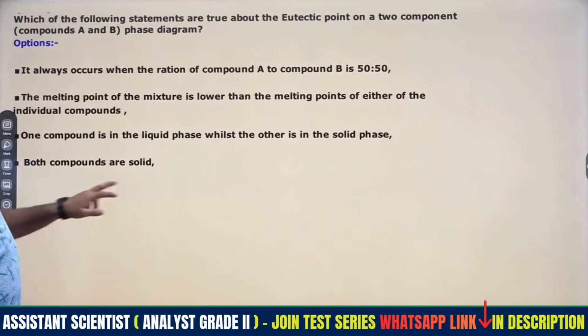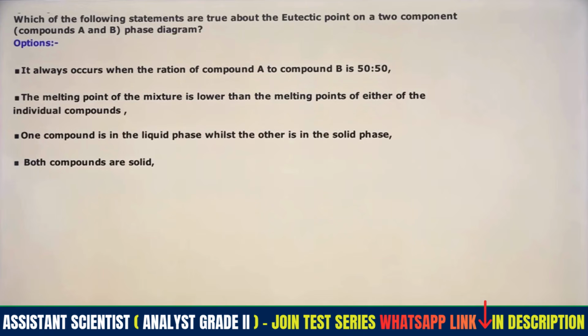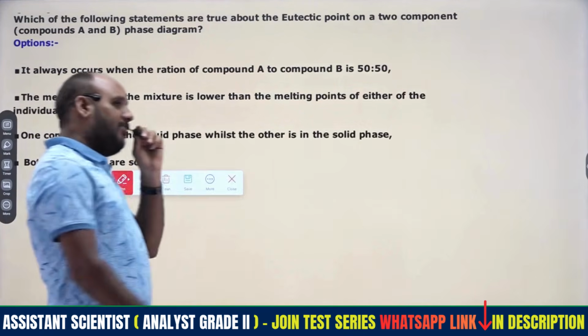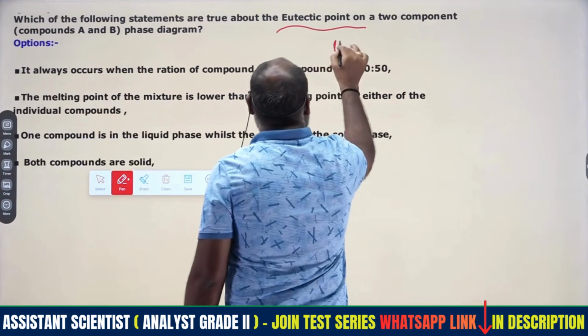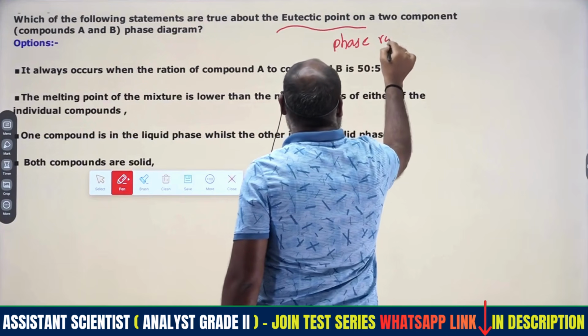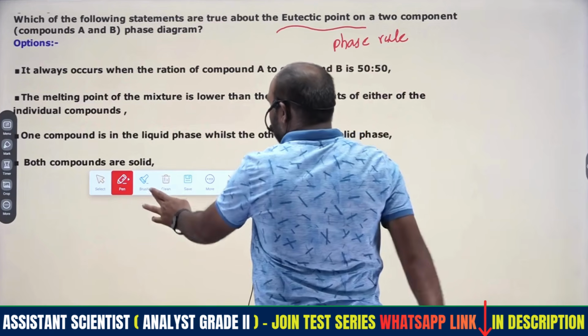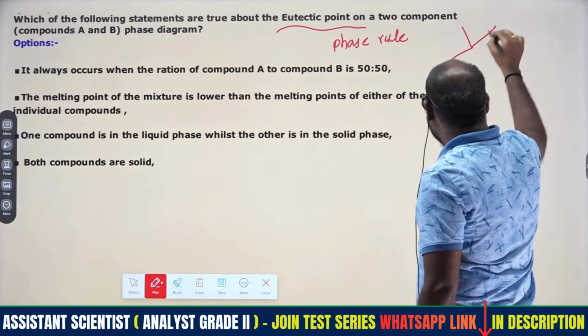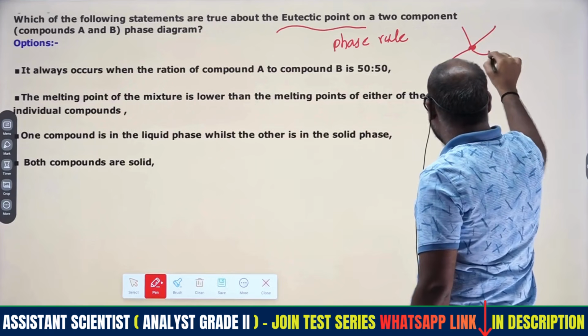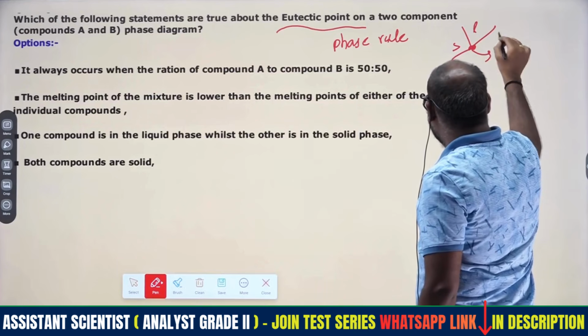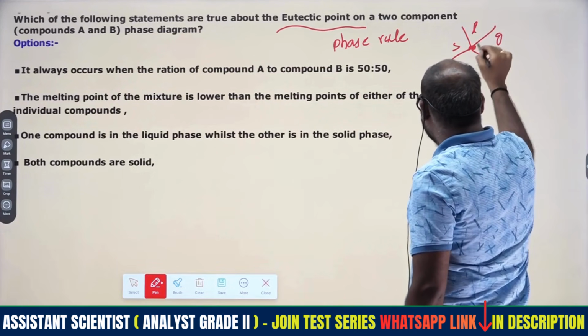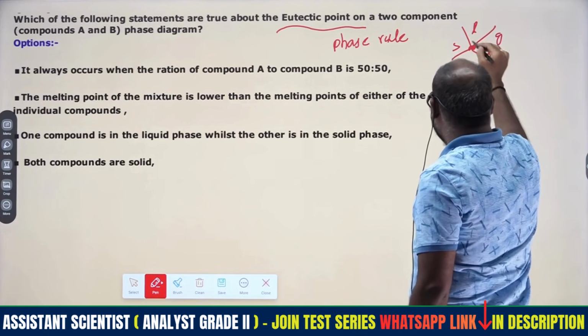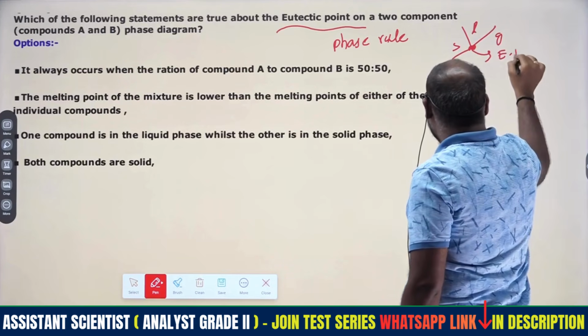Next question: how the eutectic point should be. This question is related to the phase rule, the phase rule at the eutectic point. At the eutectic point we get three phases, for example solid, liquid and gas. All three will be present at one point, which is known as the eutectic point.